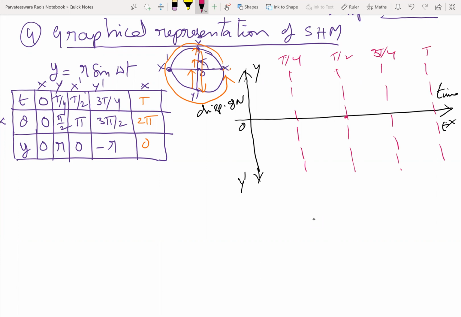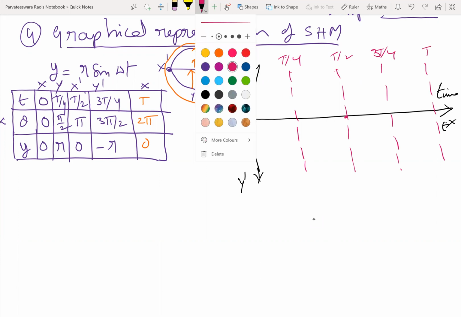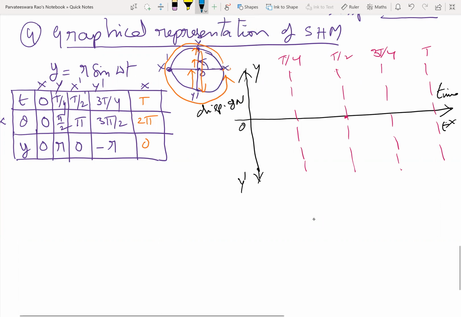T. So let us try to locate these points on the graph. For t equal to 0, displacement is 0, correct? This is plus r, this is minus r. For t equal to T by 4, it is plus r.